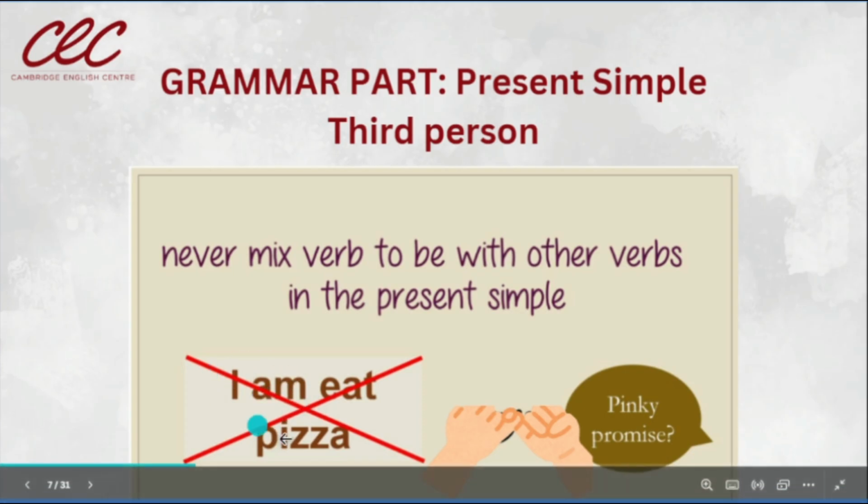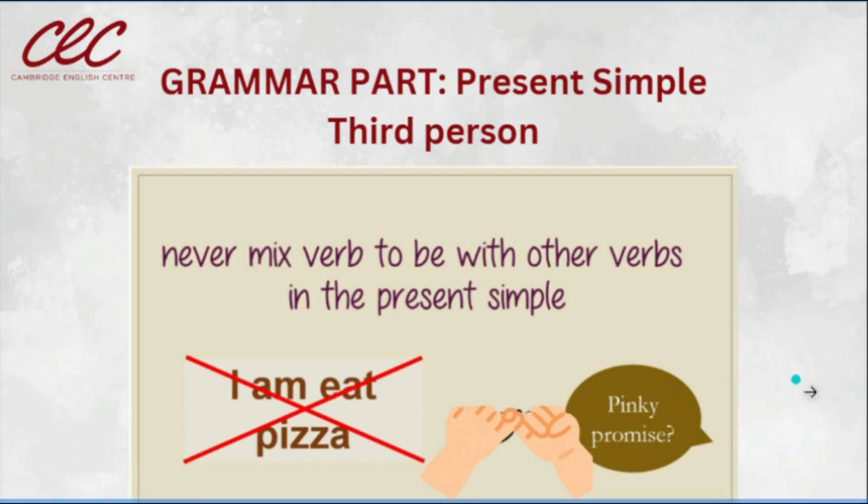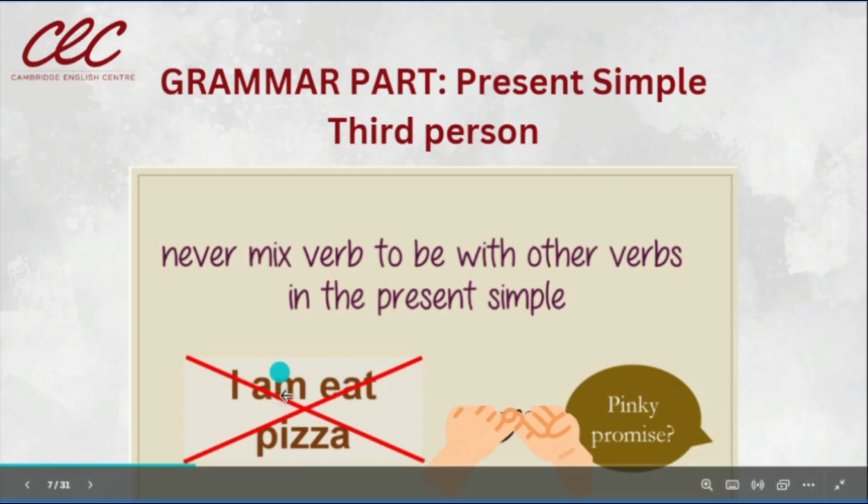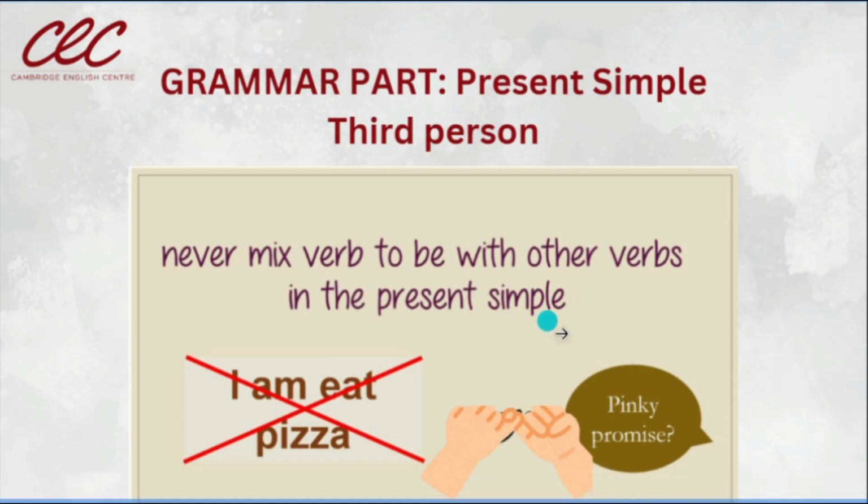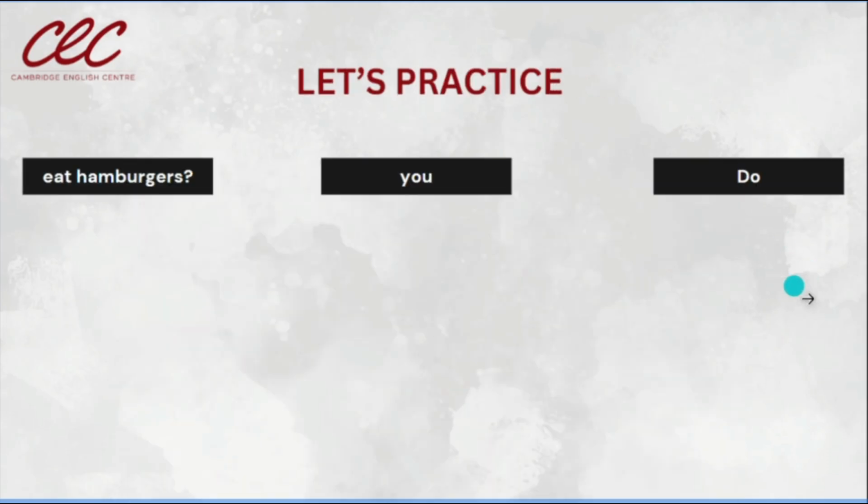What kind of information can I use with I am? I am a teacher. I am a student. I am Bolivian. But we cannot mix them. Never. We cannot say I am eat pizza. Only one of the two verbs, not the two verbs in the same sentence in the present simple. Okay? Now, let's move to this.